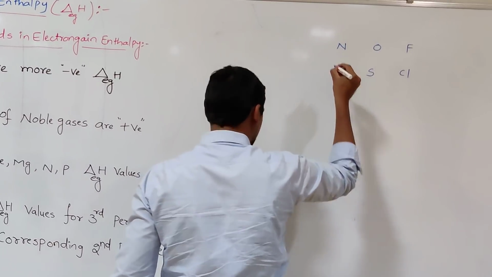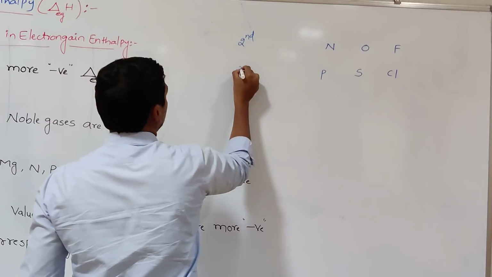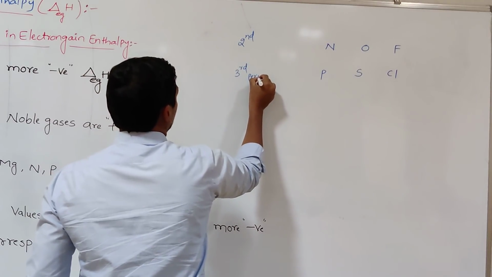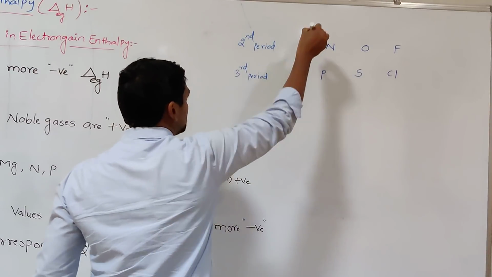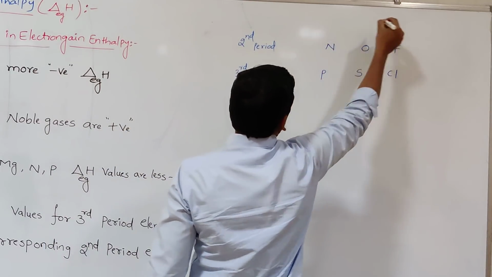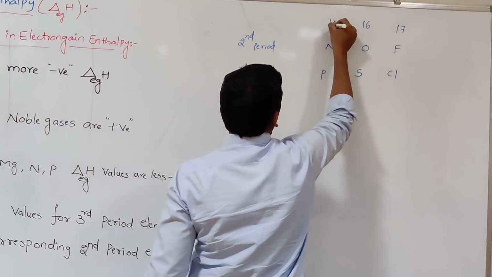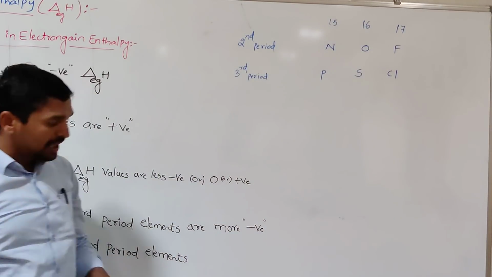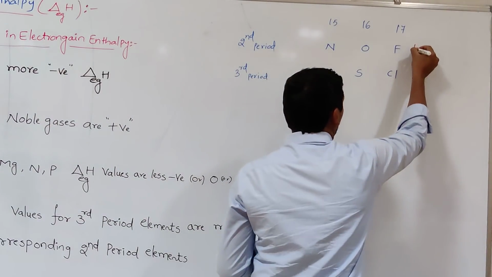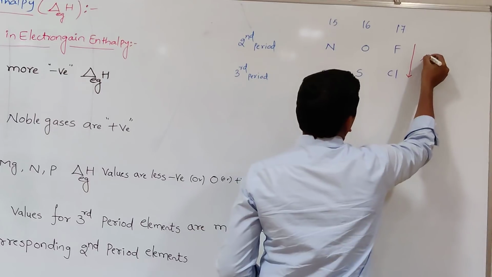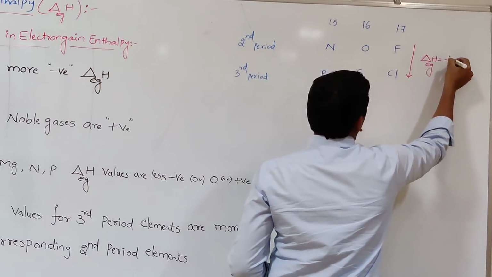In these three cases, we can observe this phenomenon, the second period and the third period. This is the 17th group, this is the 16th group, this is the 15th group. So in each group, as we go down the group, what is expected is that the electron gain enthalpy values are less negative.